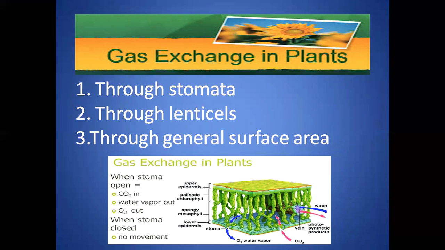Number 2, through lenticels. In woody stems and mature roots, the entire surface is covered by bark, which is impervious to gases or water. There are certain pores in the layer of bark. These are called lenticels. The lenticels allow air to pass through them. Number 3, through general surface area. Gases diffuse in and out of the general surface area of young root. The gases are found in the soil surrounding the roots.